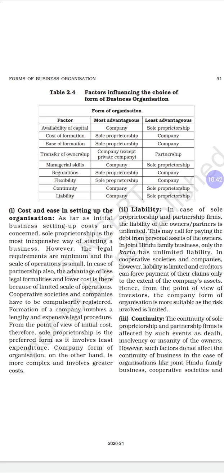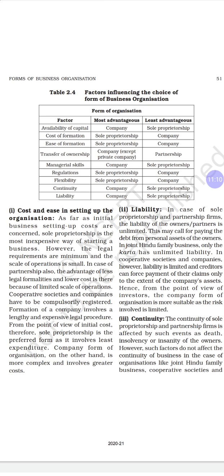Sole proprietor is inexpensive, sorry, I told you expensive earlier, it is inexpensive, where he has fewer expenses. But corporate societies and other companies are expensive because they have more legal formalities to be formed, and it costs more. From the point of view of initial cost, therefore, the sole proprietorship is preferred as it involves the least expenditure.